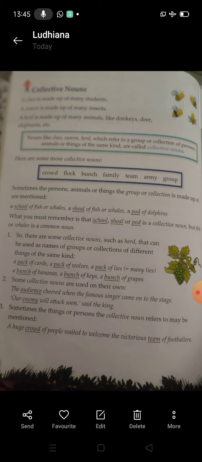These are used as collective nouns. A school of fish or whales means बहुत सारे फिशेस हों तो उनके लिए पर्टिकुलर वर्ड है स्कूल. फाइन. सो a pod of dolphins, so many dolphins are there, then we will use the word pod. So many cards are there, so we will use the word pack. So many wolves are there, so we will again use the word pack. If so many bananas are there, we will say bunch. So many keys, then again bunch. So many people are sitting to watch something, then we will say audience.